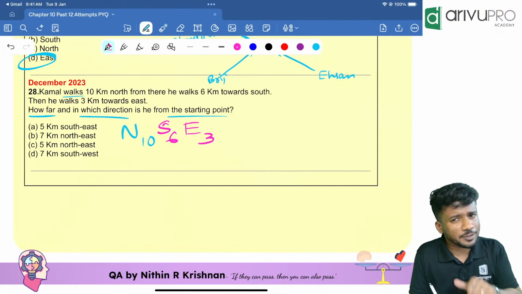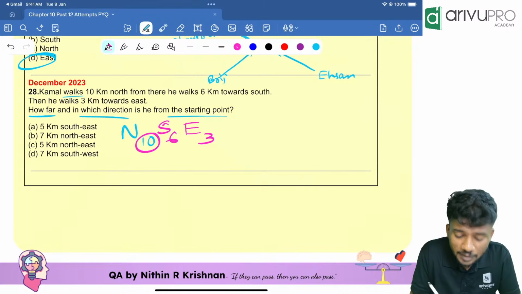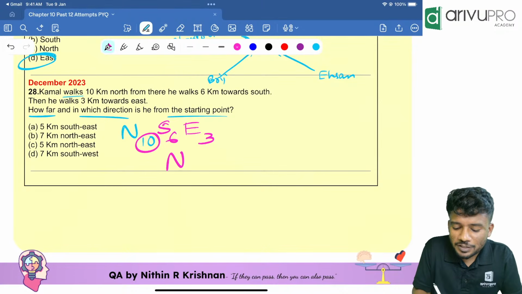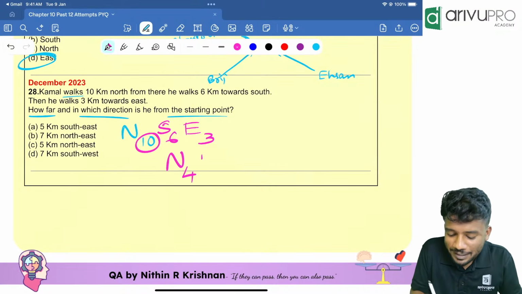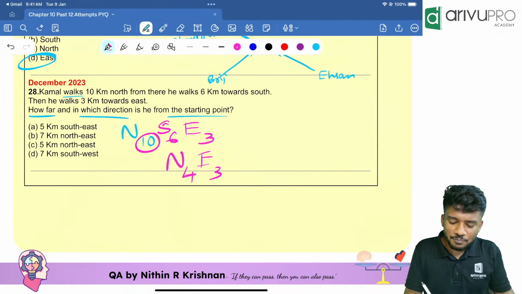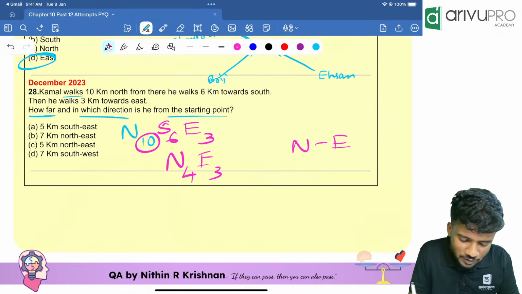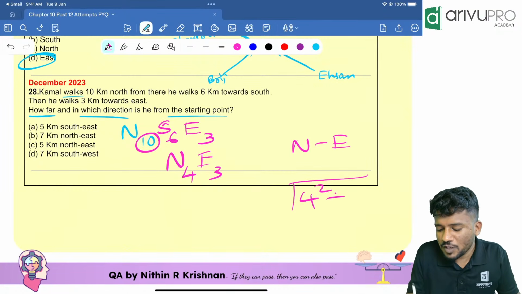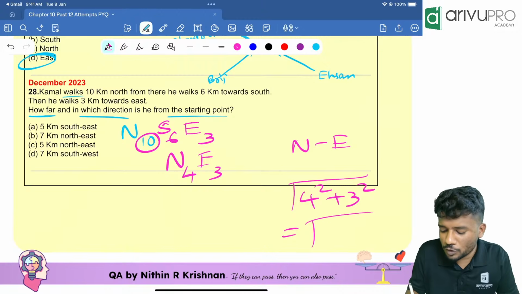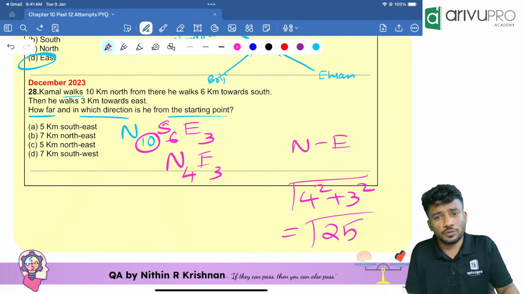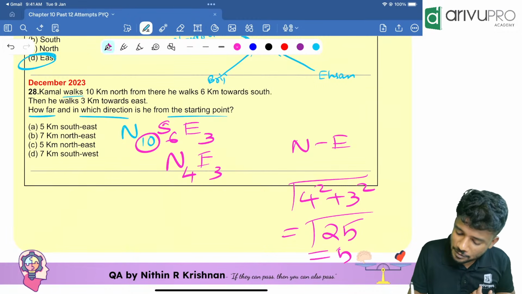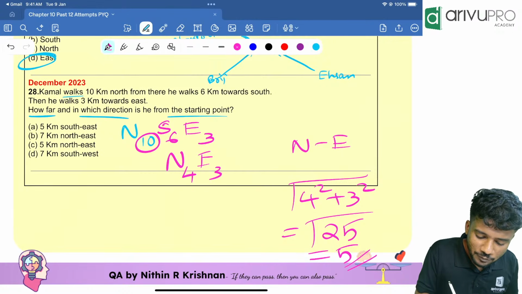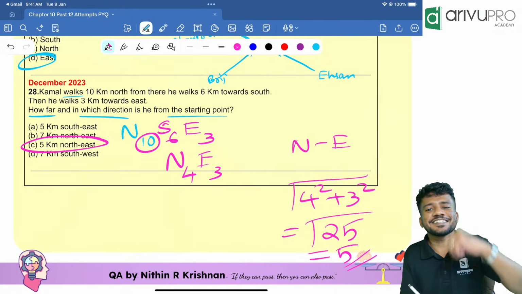People, north and south are opposite, right? Who is the bigger one here? North is the bigger one. So north 10 minus 6 is how much? 4. Then east is anyway there, east 3. So the direction is northeast. Looking at that, 2 options are there. Now we need to find the distance. Distance is nothing but 4 square plus 3 square, which is equal to root of 16 plus 9, that is root of 25, which is equal to 5. 5 northeast. Option C is your answer.